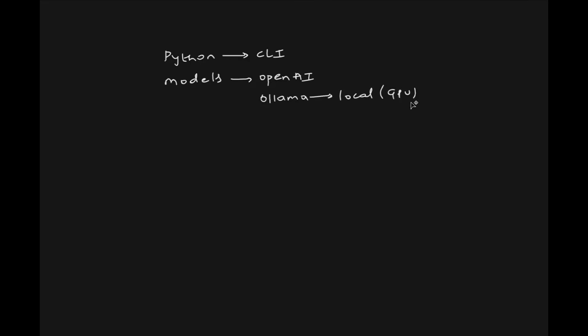I'll first start with the toolset. We'll keep it very simple, especially for this project. I'll use Python for building the required CLI. We don't need a user interface for this project. CLI is good enough. And then coming to the models, I'll go with the OpenAI API. But if your organization is very strict about the data, you can also use Ollama with local model integration. But for this, you need GPU compute. Maybe you can spin up a machine on AWS, Azure, or you need something like a DGX Spark. That's it. We will only use these two things in the project and we will be able to achieve this.